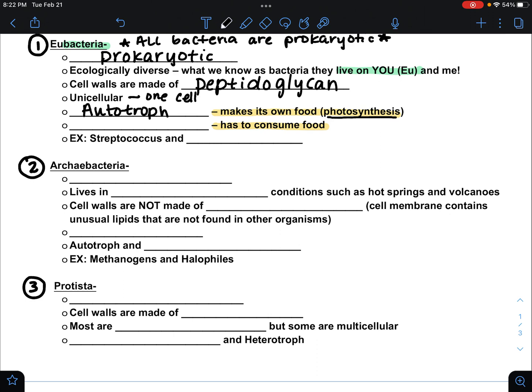Or if it needs to consume food to get energy, like we do, they're going to be called heterotrophs. Okay. In each of these kingdoms, you need to know some examples. Streptococcus, E. coli, which is the bacteria found in fecal matter in your intestines. You may see Staphylococcus. These are all examples of eubacteria.